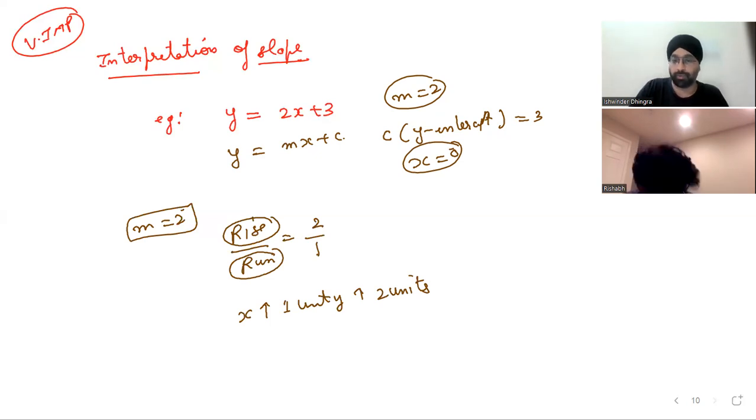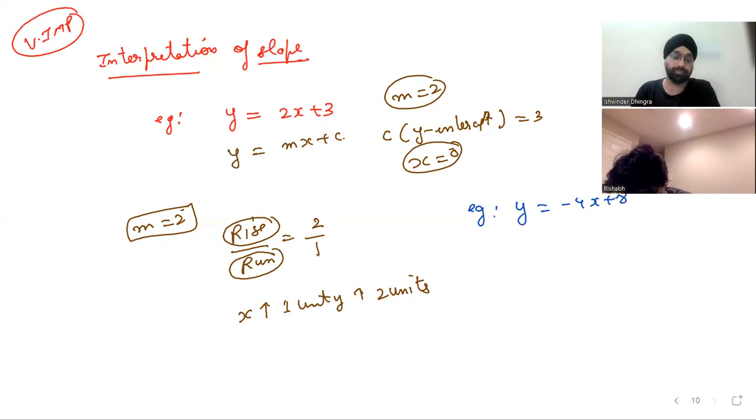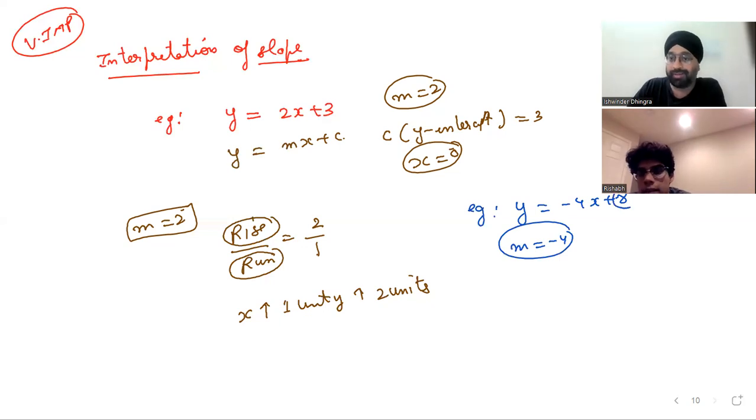Now let's discuss one more, then you will have much better clarity. If I say y is equal to minus 4x plus 8, what is the slope over here? Minus 4. Wonderful. The slope is minus 4. What is the y-intercept? 8. How do we find the y-intercept? X equals 0. Wonderful. That should become your second habit, right? Now, what's the meaning of this statement?